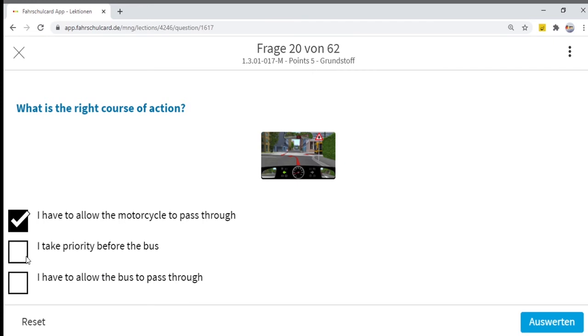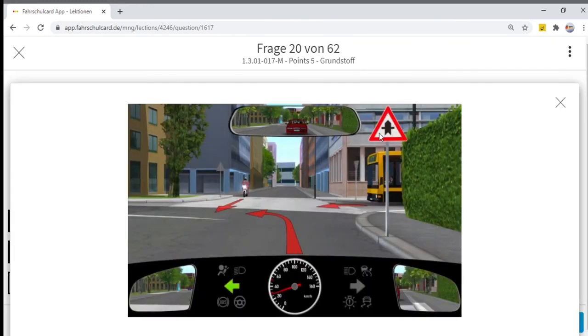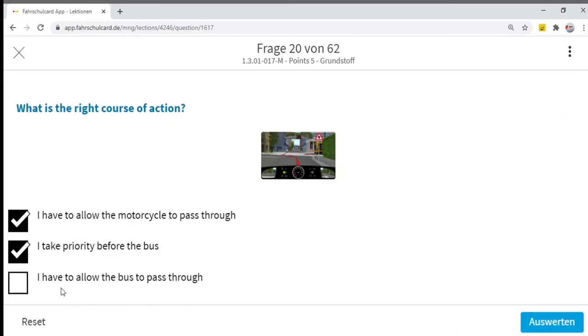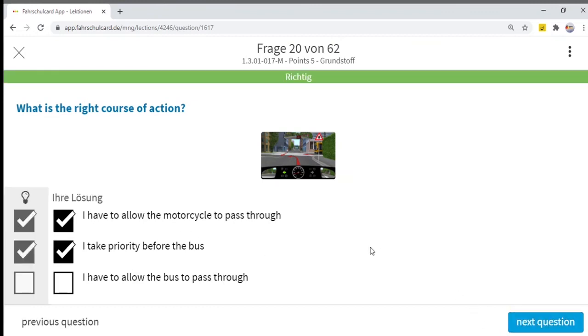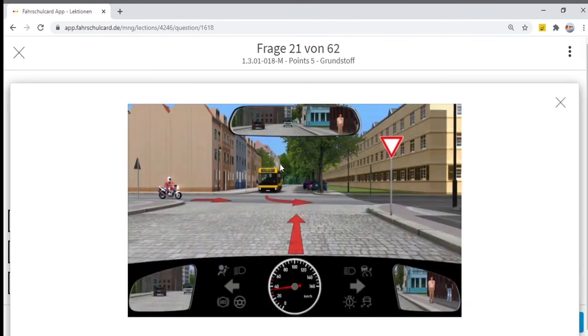Yes, I take priority before the bus because I have the right Vorfahrt and the bus has an inverted triangle, meaning stop and give way. I have to allow the bus to pass through. It is not the right answer. So this answer is also correct. Now we will jump to the next question. What is the right course of action?